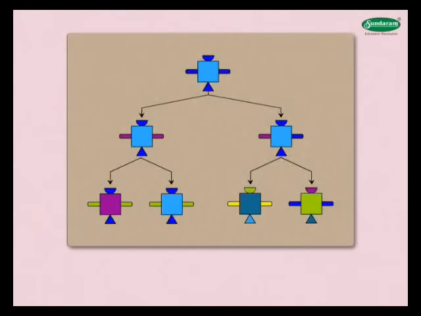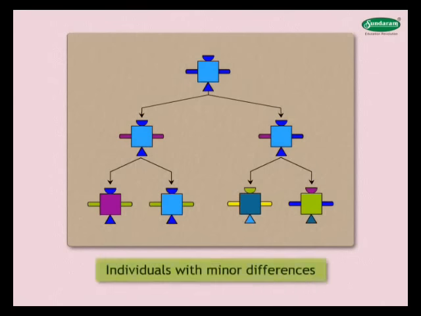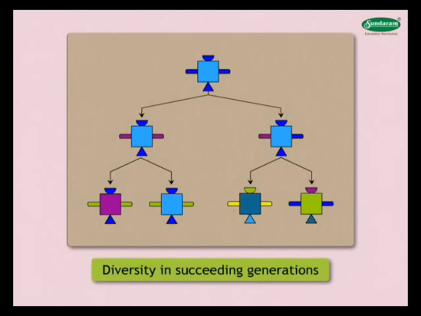The second generation would have differences that they inherit from the previous generation, and they shall also have certain newly created differences. The original organism at the top will give rise to individuals similar in body design but with minor differences. Each of them in turn give rise to individuals with minor differences. Some of those differences will be unique. Others will be inherited from the respective parents. The above figure shows how diversity is created over the succeeding generations.